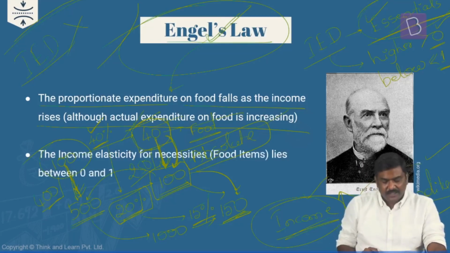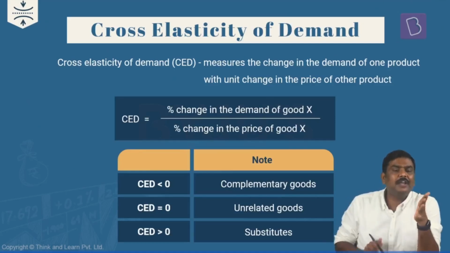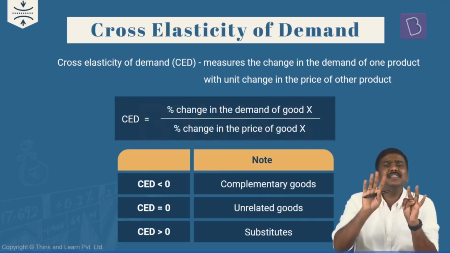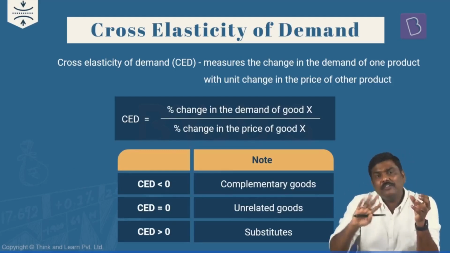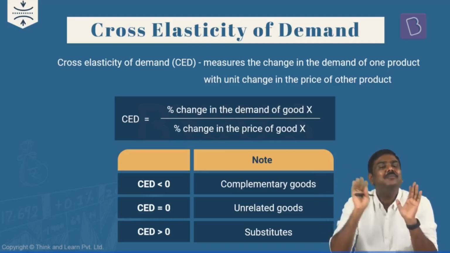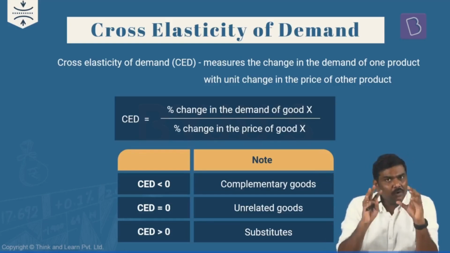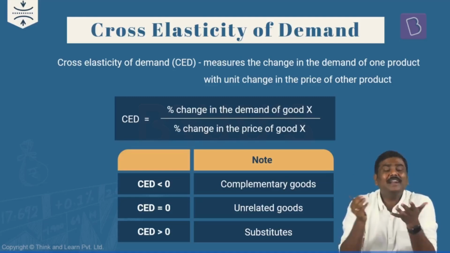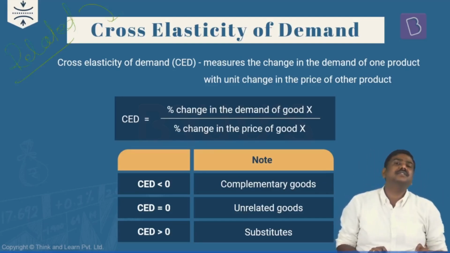The third type of elasticity is the cross elasticity of demand. Now, earlier in the context of IED as well as PED, we have considered the same product. One product: what will happen to demand for the product when the price changes or when the income changes. But when you talk about the cross elasticity of demand, we are not only focused on one product, we are focused on multiple products. That is, we will be discussing the concept of related goods under the cross elasticity of demand.